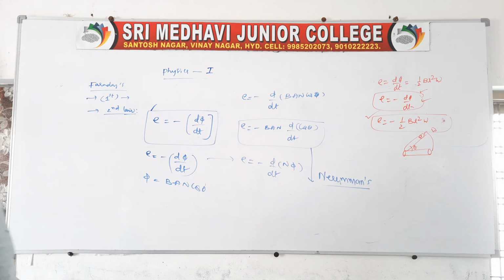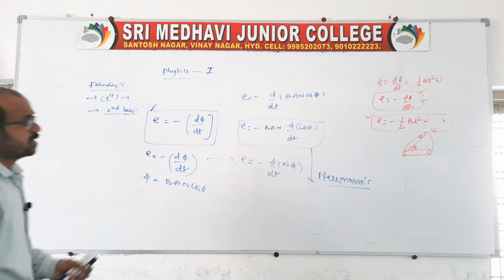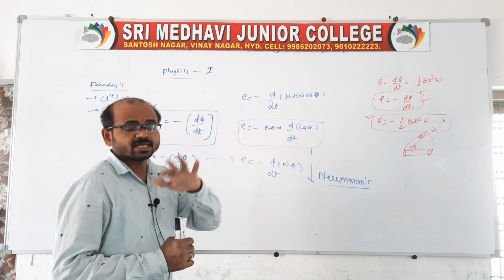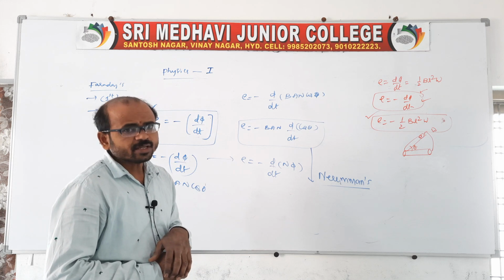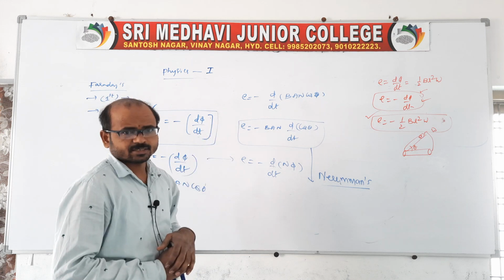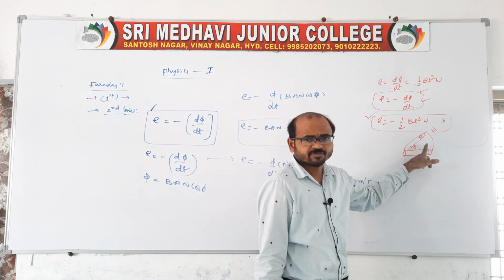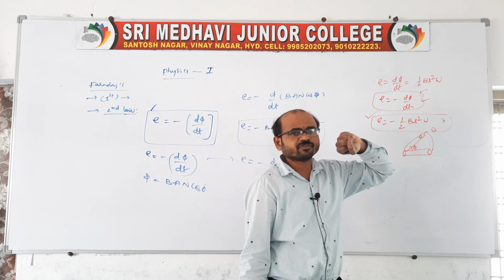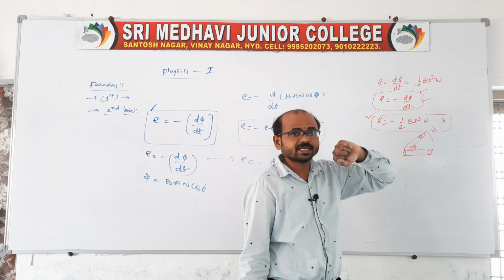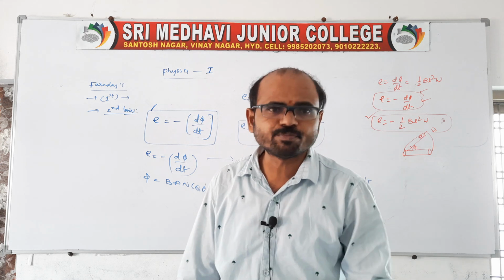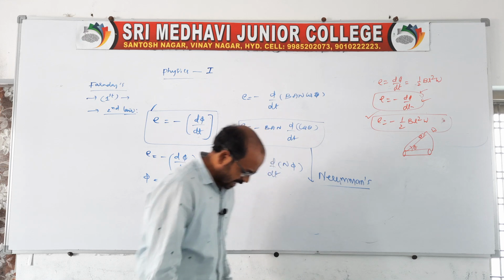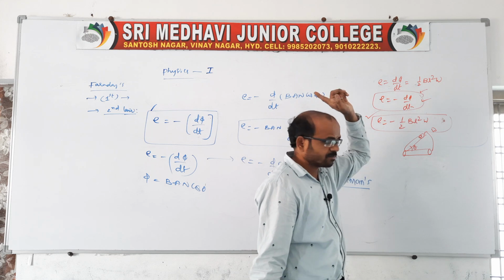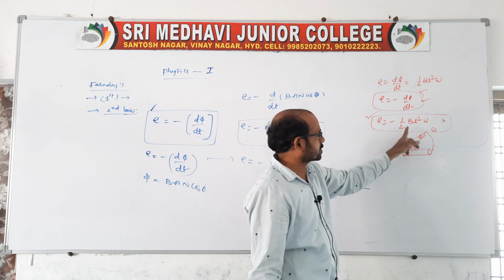On this basis, we have other examples, relations and applications, on the basis of the EMF of Faraday's first law as well as the EMF of the second law. This is what is related to Faraday's laws. This question is from the previous class, where the conducting rod rotates in the uniform magnetic field and d phi by dt is equal to 1 by 2 B L square omega. But according to Faraday's second law, E is equal to minus d phi by dt, so you replace d phi by dt from that expression and write minus 1 by 2 B L square omega.